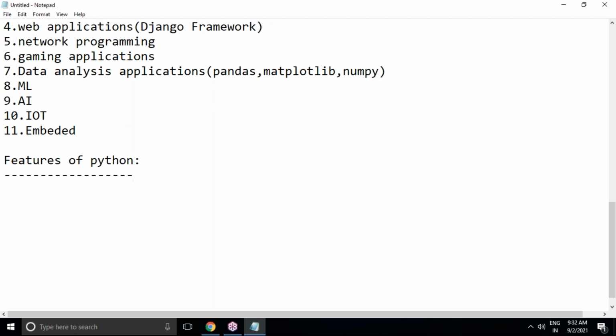Now, the features of Python. What are the main important features? I'll tell you. The first feature is that Python is simple and easy to learn. Python is a simple programming language. When we read Python programs, you can feel like you're reading English statements. The syntax is very simple, and compared with other languages, we can write Python programs with a smaller number of lines.